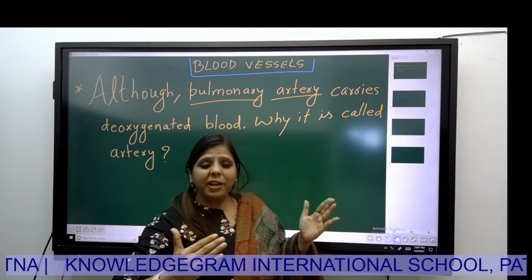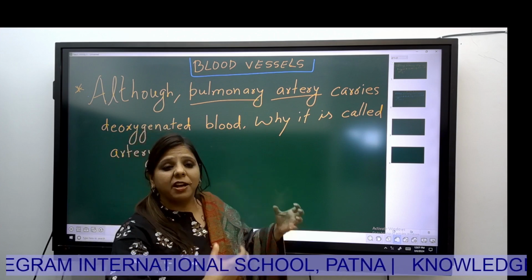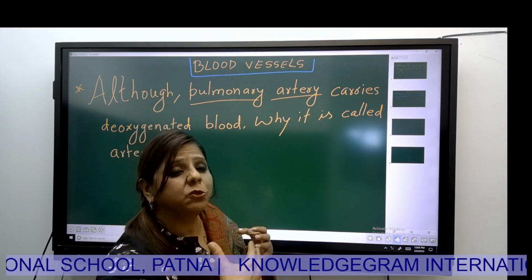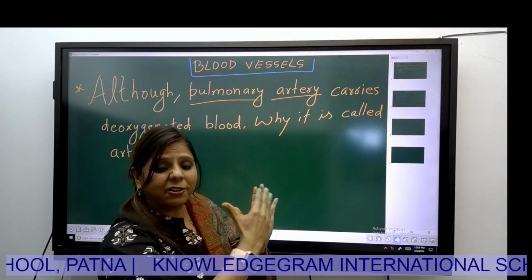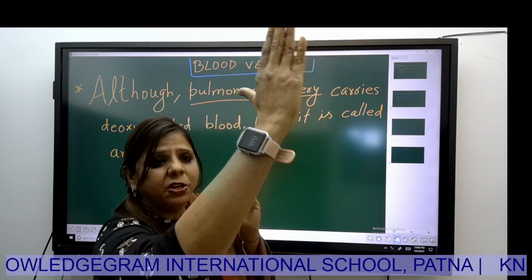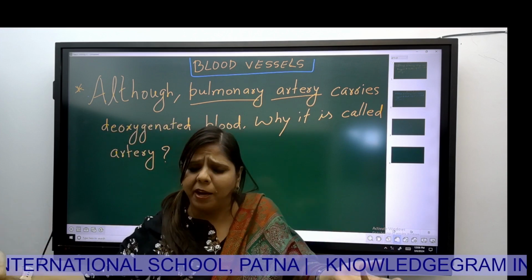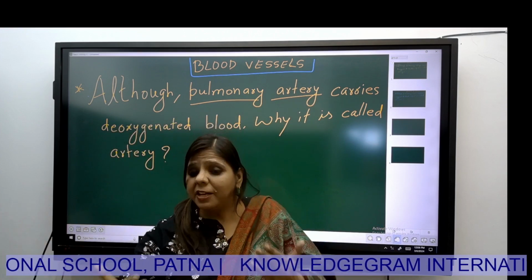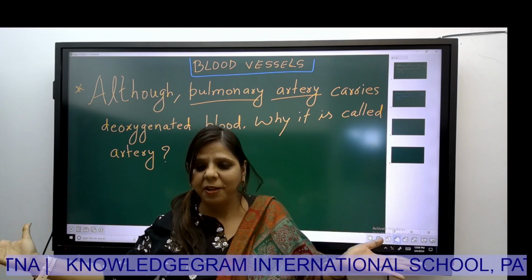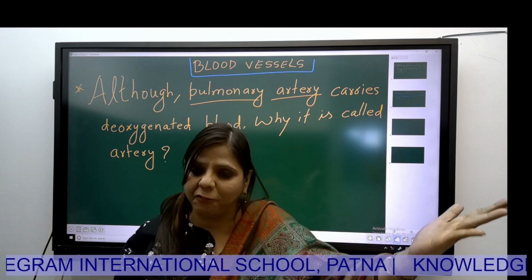In the pulmonary artery, what is happening? The blood from the right ventricle is sent to the lungs. That is, from the heart, the blood is moving towards the lung. So pulmonary artery is carrying blood away from the heart to the lungs. So although it is carrying deoxygenated blood, that hardly matters. Since it is carrying the blood away from the heart, it becomes an artery. Because arteries are the blood vessels which carry blood away from the heart.